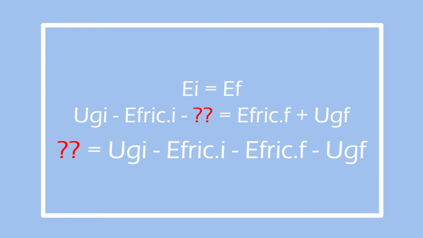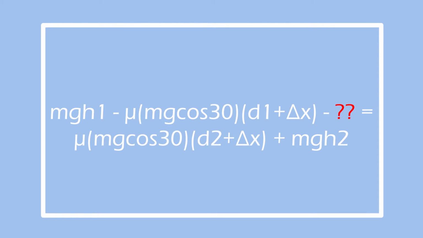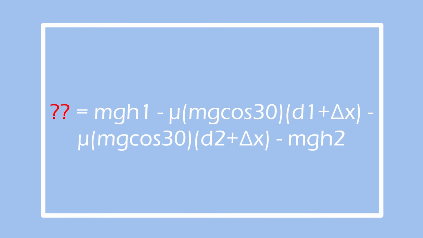To expand, this equals mg height 1 minus mu mg cosine theta times distance 1 plus x, where x equals our spring compression distance, minus energy lost in heat and sound, equals mu times mg cosine theta times distance 2 plus x, plus mg height 2. We rearranged the equation so we can solve for the energy lost in heat and sound.